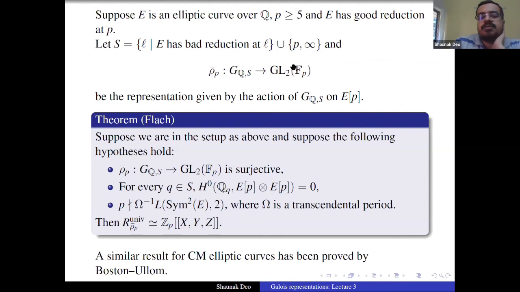Okay, so this is a more systematic theorem of Flach, which is telling you when a representation arising from elliptic curves can be unobstructed, and some explicit things that you can just check and conclude. So it's a nice theorem. So I'm going to stop here today. Next time we will see its analogs for modular forms. There are theorems like this proved for modular forms as well.